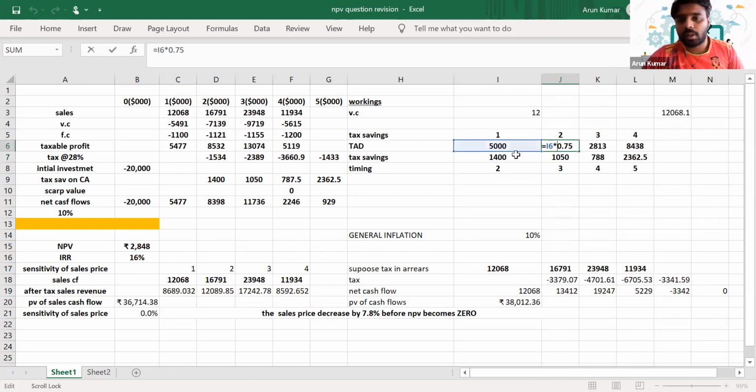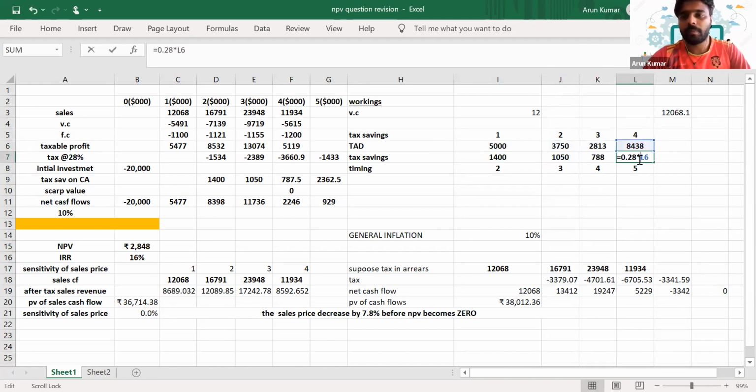So it is 5,000 into 0.75. Next year it is 3,750 into 0.75. And what about the last year? It's a balancing allowance, right? So it will be 20,000 minus the allowance which you have provided in year 1, 2, and 3. We should deduct it, then you will get the balancing figure in the last year. The tax allowable depreciation is not what we show as part of the NPV calculation. It is your tax savings. So how will you calculate the tax savings? Once you got the tax allowable depreciation, you have to multiply with the tax rate.